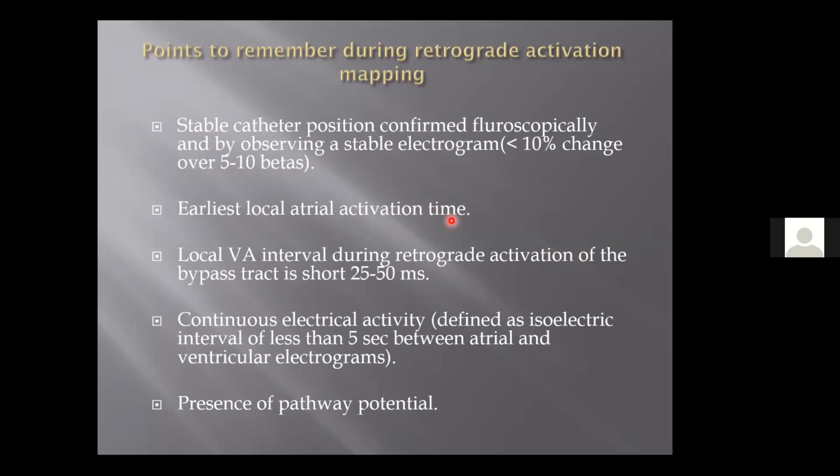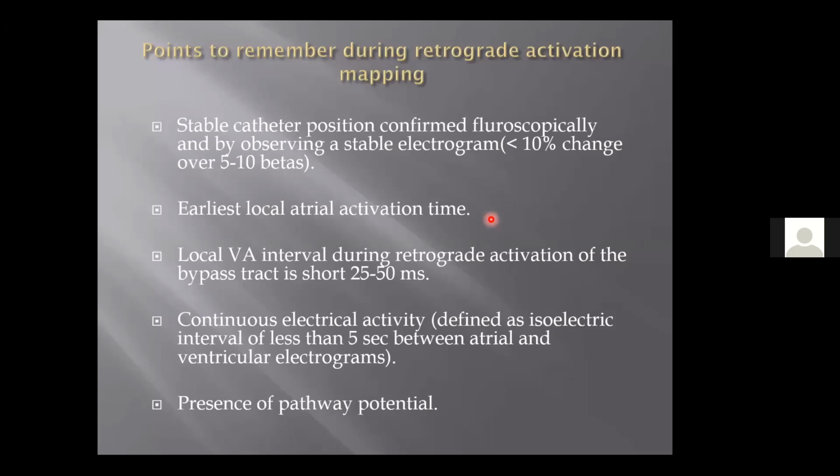Earliest local atrial activation time, this is when we are mapping an ORT, an orthodromic reentrant tachycardia. In both these cases, we had a pathway conduction, we had ablated during antegrade conduction. So we were trying to find a V which was earlier than the delta. If you have to ablate in an ORT, that is in a concealed pathway, you will have to look for an early A compared to the A on your mapping catheter. A should be earlier than the tachy A.